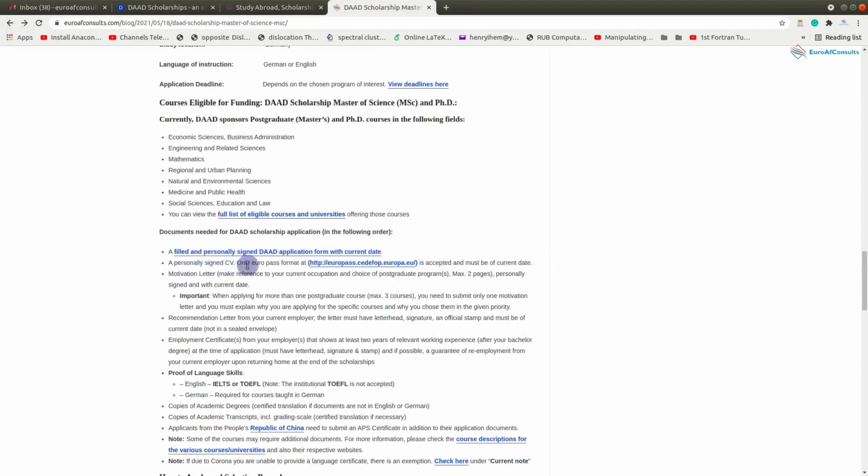And then a personally signed CV. You need to go through the Europass website, so they require Europass format for your CV. You need to go to the Europass CV format, fill up your information there, create a CV for yourself, and then print it out as well and sign it. These are the two things for now.